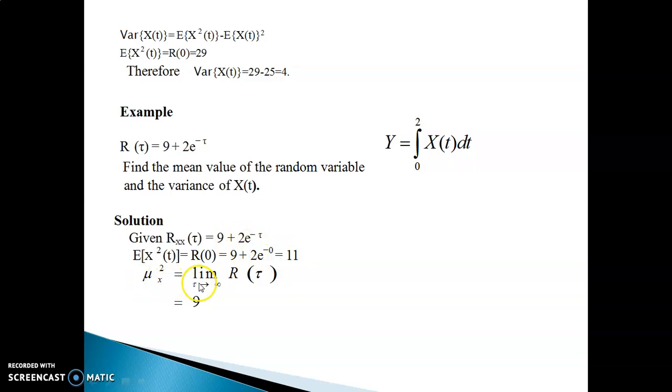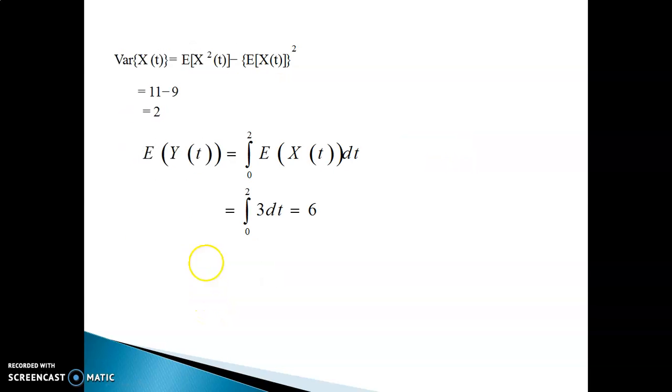And mu x square is the limit as tau tends to infinity of R of tau. And if you take the limit as tau tends to infinity, you all know that e power minus infinity is 0. Therefore, mu x square is 9. Mu x is therefore its square root value, which is 3. Therefore, variance of x of t, substituting in this formula, is 2. And to find expectation of y, you just take expectation on both sides of the y value. Then you get the integral 0 to 2 of expectation of x of t dt. Expectation of x of t, just now we found it to be equal to 3. So you just integrate dt and substitute the limits. You get the value of expectation of y as 6.